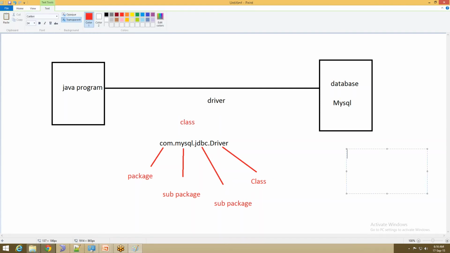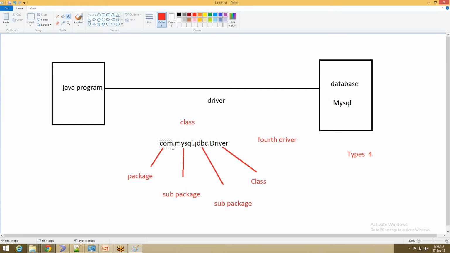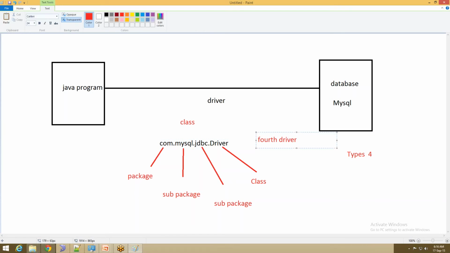But the problem is, last session if you remember, we discussed types of drivers. So a total of 4 types of drivers are there. Now the question is, which type of driver is this? As per syntax, this is nothing but the fourth driver. It is very easy to remember. Whenever I get com.mysql.jdbc.driver, if it is starting with com, it represents the fourth driver.